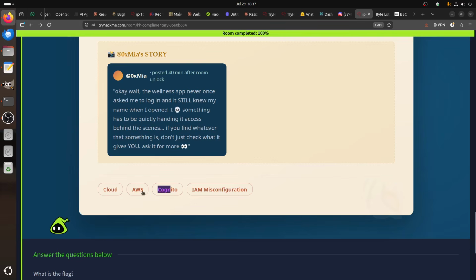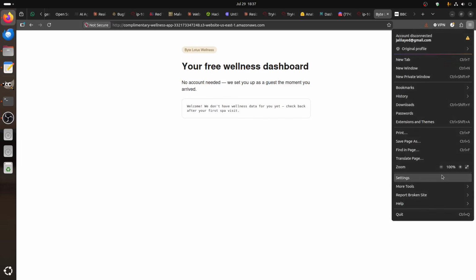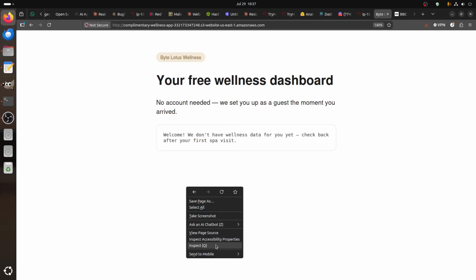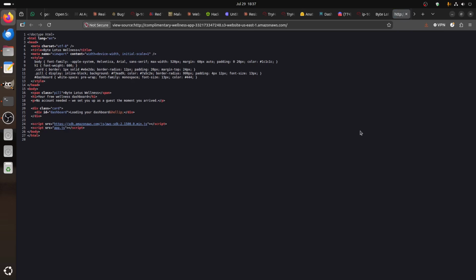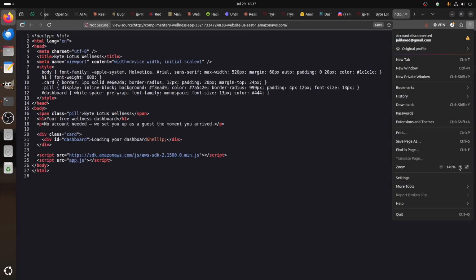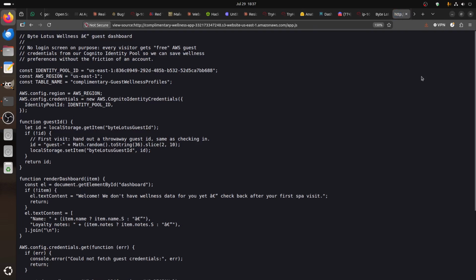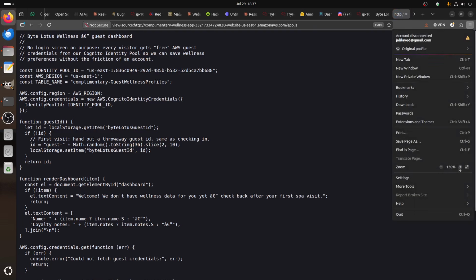So Cognito, cloud, IAM misconfiguration. Now this is the app. We're using the shortcut today. I'm not doing that command, I'm not good with it, I will just use the browser. So you have the app. First thing, always check the page source. We have the SDK, but we also have this app.js file. That's the very important file for us to check.